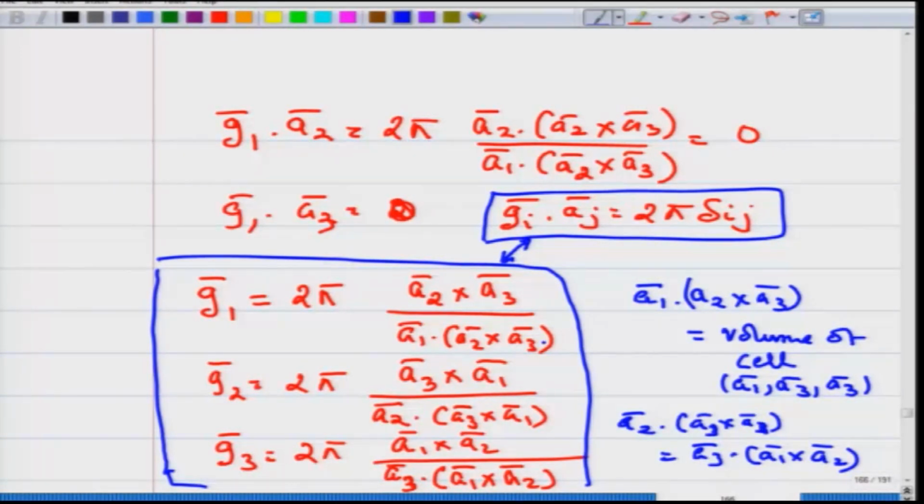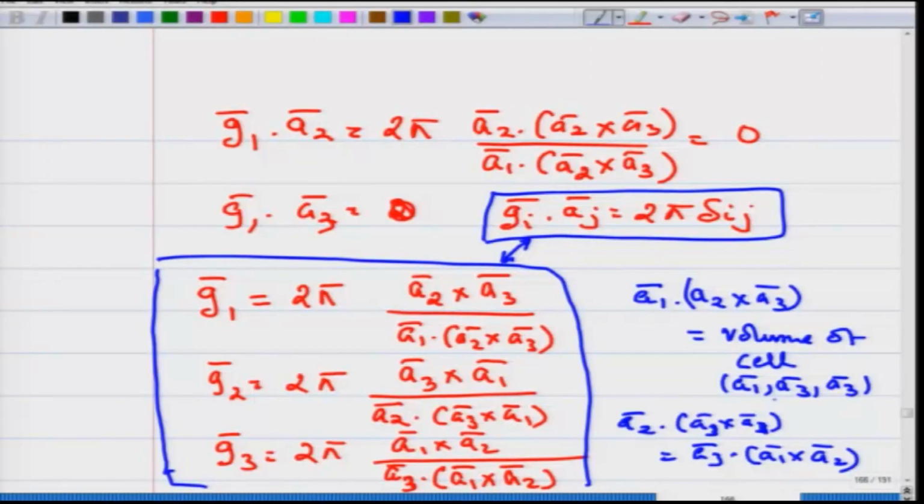So the denominator is nothing else but the volume of the cell in real space, which is defined by your fundamental translation vectors A1, A2 and A3.